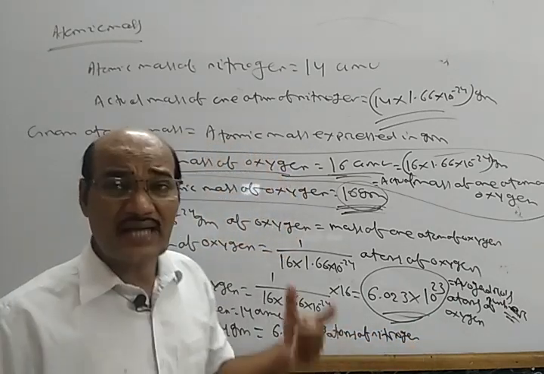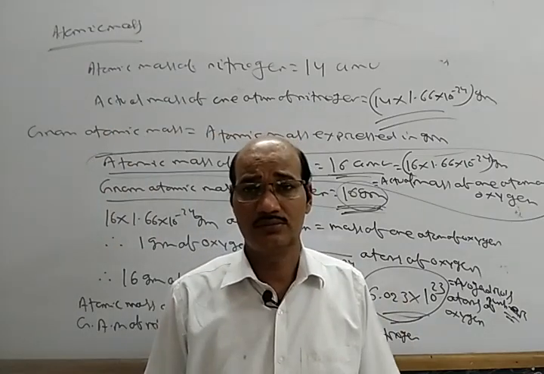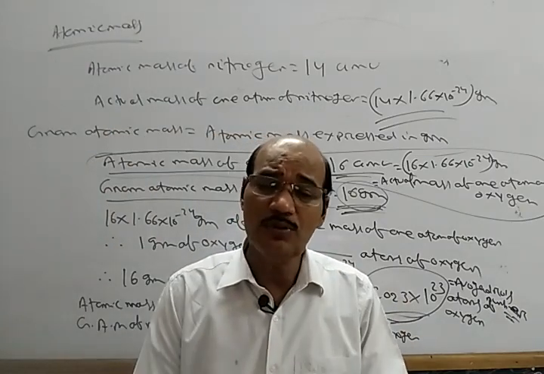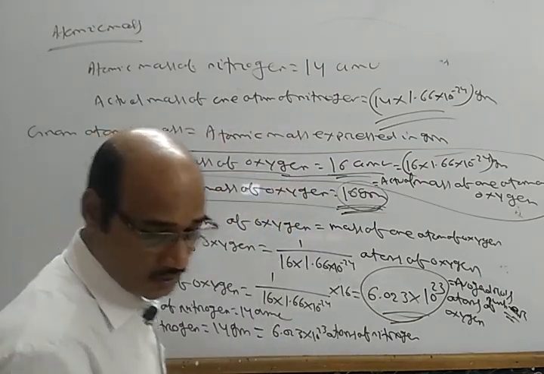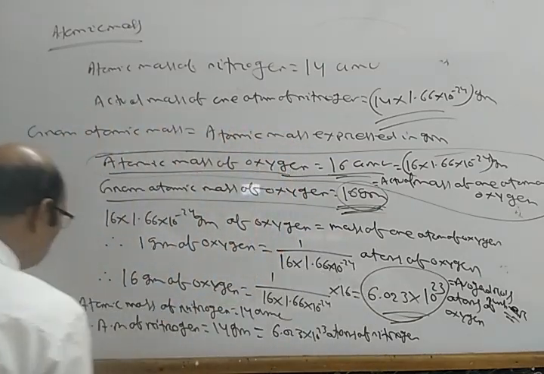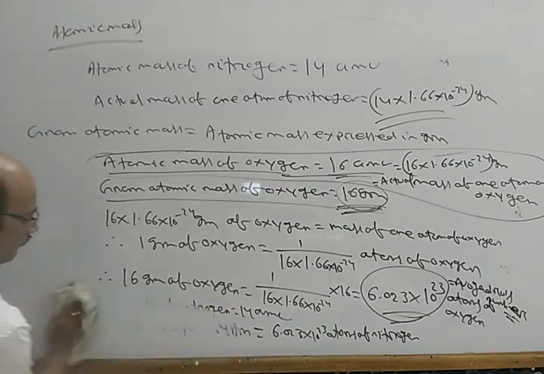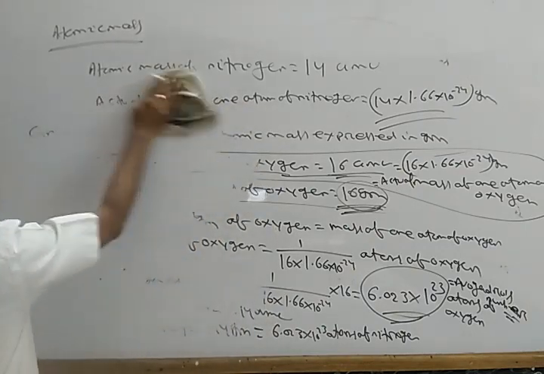So if you take the gram atomic mass of any element, that means the mass of Avogadro's number of atoms. Clear? So this is about atomic mass, gram atomic mass and actual mass.